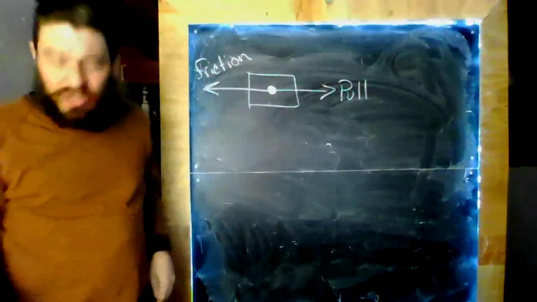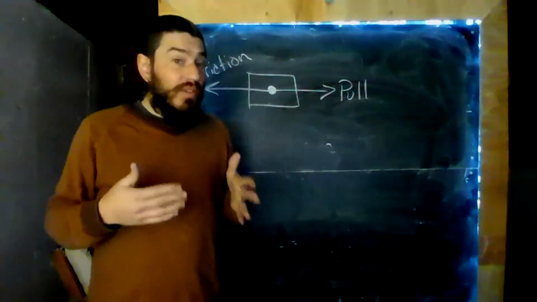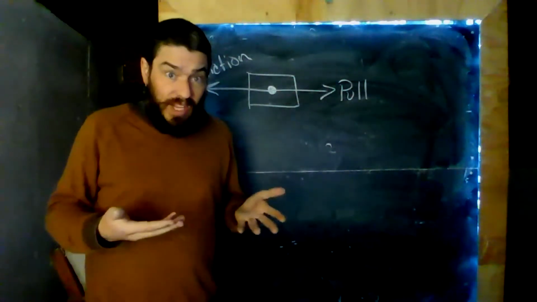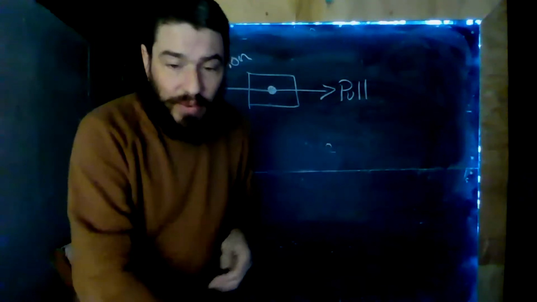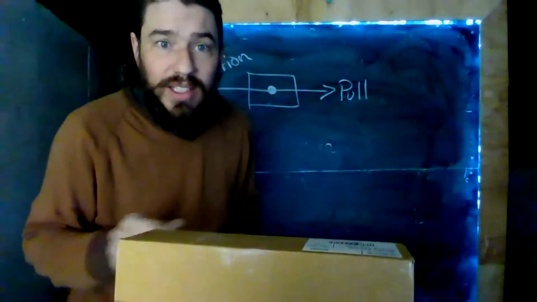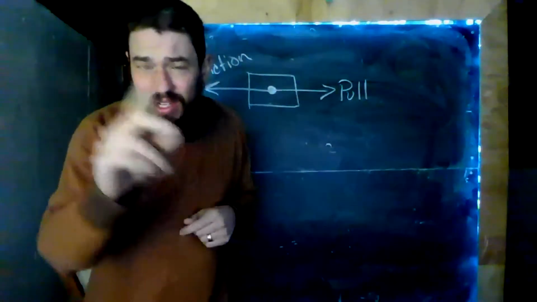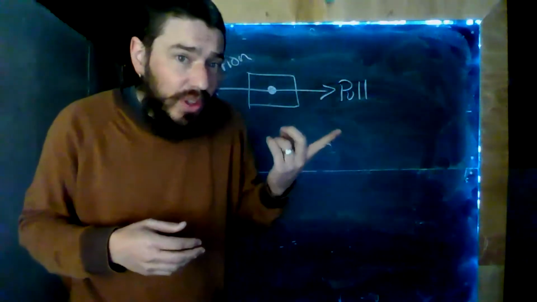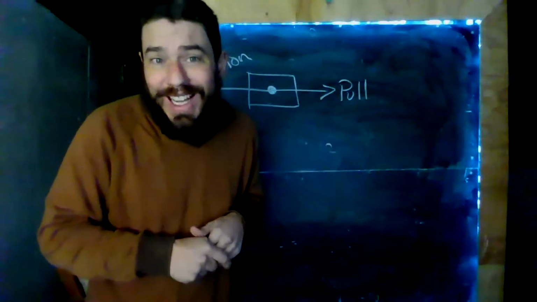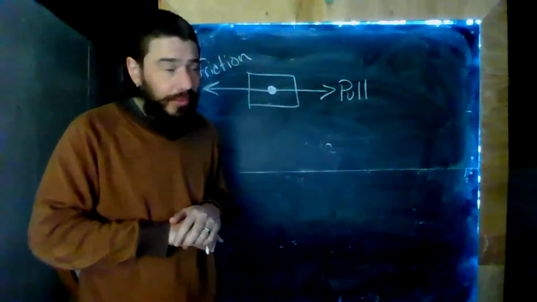Now, we haven't talked too much about friction in this class, but suffice to say that friction is what you feel when you rub your hands together. Friction is the thing that stops this box if I give it a little shove. You're pretty familiar with friction. Friction is also the force that keeps your car on the road. And if you don't believe me, go driving on a really icy day when there's very little friction. Your car has a hard time staying on the road.